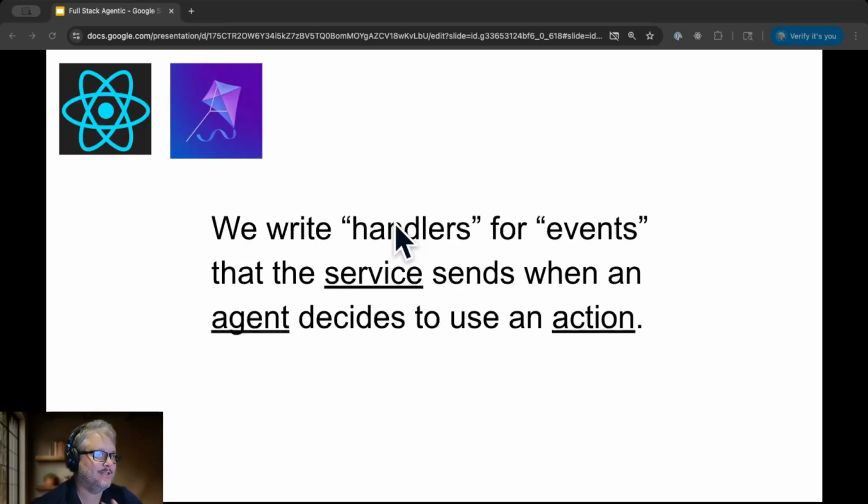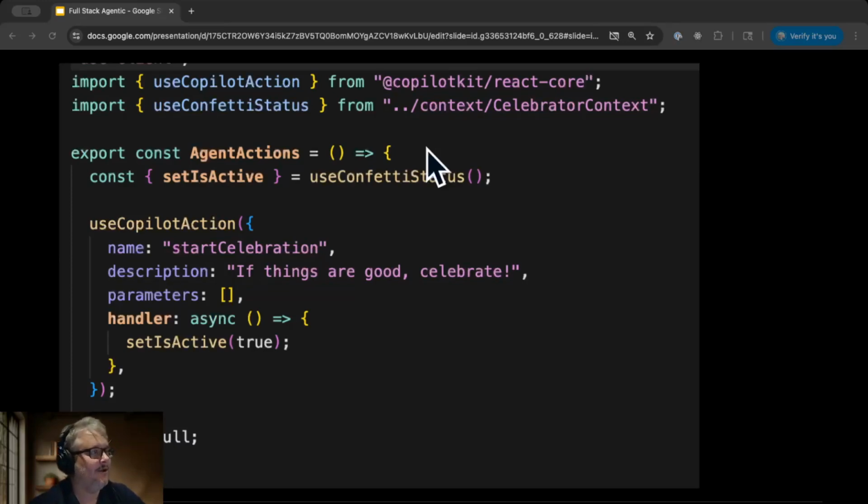And I'm going to pause just for a moment to let that sink in. We write handlers for events that the service sends when an agent decides to use an action. All right, what does that look like? Well, we create these useCopilotAction hooks, and these useCopilotActions are built on top of a React technology called hooks. And when we define the Copilot action, we give it a name, startCelebration. We give it a description. If things are good, celebrate. And we give it a handler.